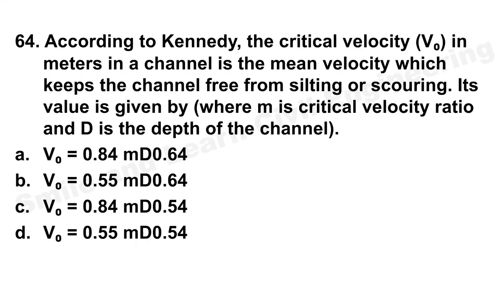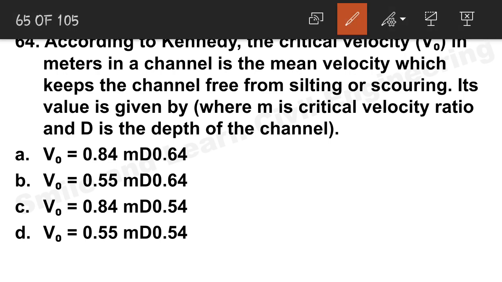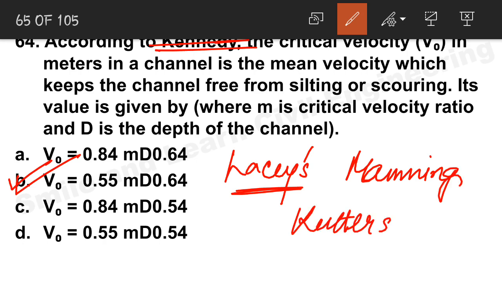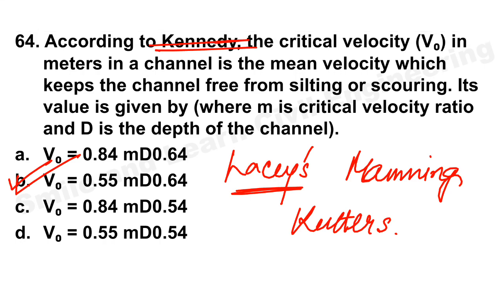Next question: according to Kennedy's critical velocity, Kennedy's formula is asked for velocity. We all know the formula, that is 0.55 m d to the power 0.64. Option B will be the correct answer. So these three formulas are very important. Lacey's formulas, we will have a question right now in this paper only. Then Manning's formula, Kutter's formula, you just keep an eye on that. You just revise it, that will be enough. If you know the formula, you can solve any question because we will already have the calculator over there.